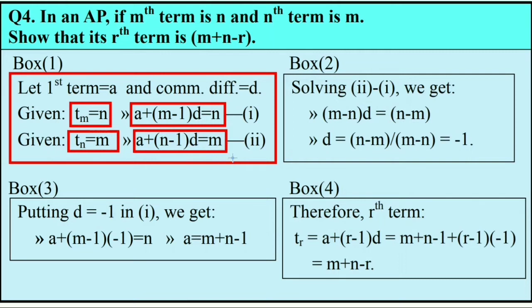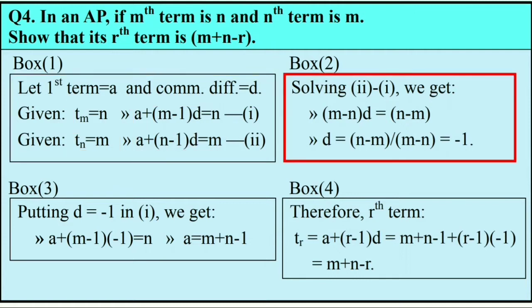Now these two equations we have. We solve these two equations. In fact, we treat these two equations as linear equations in terms of two different variables a and d, because the value of a and d we find out in terms of m and n only. Observe the second block. We know here that two simultaneous equations are there.